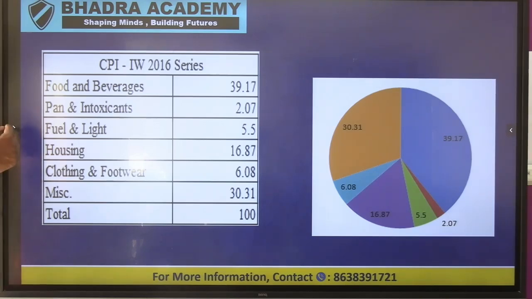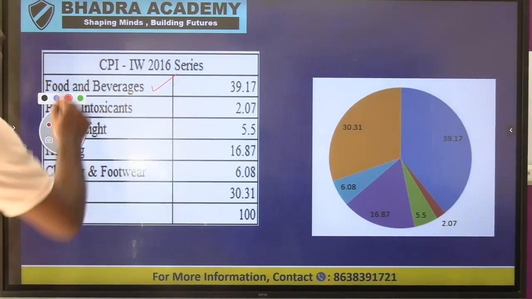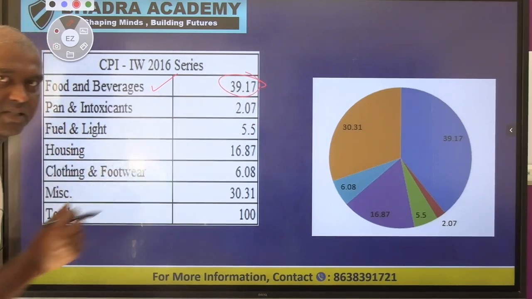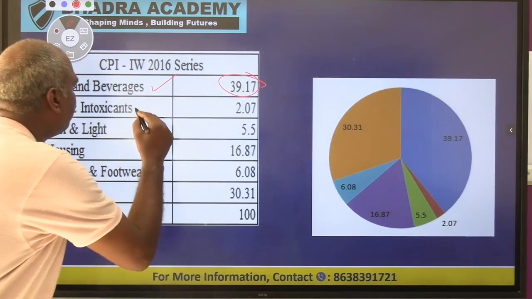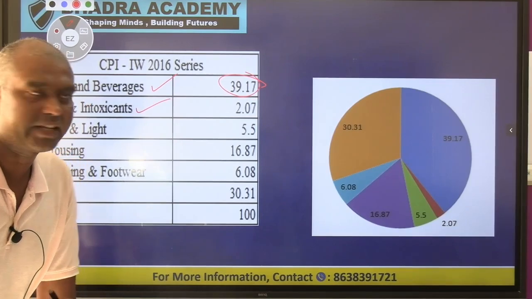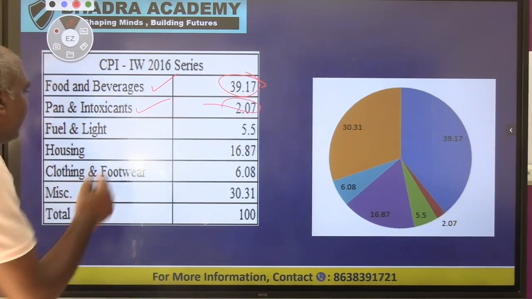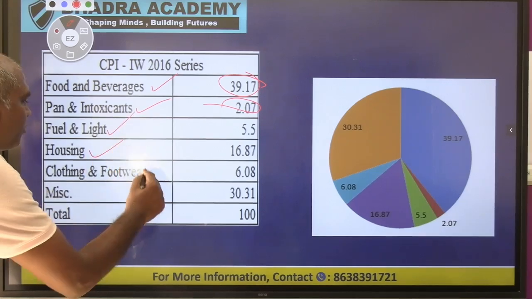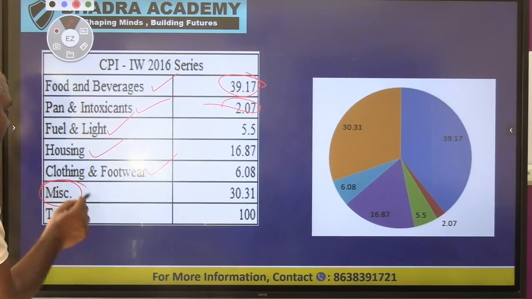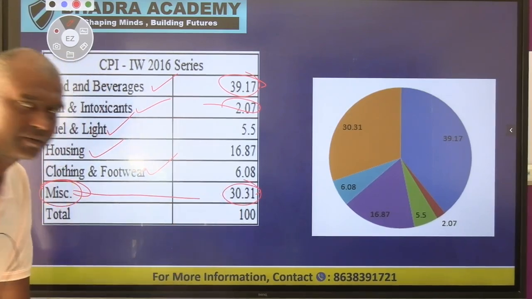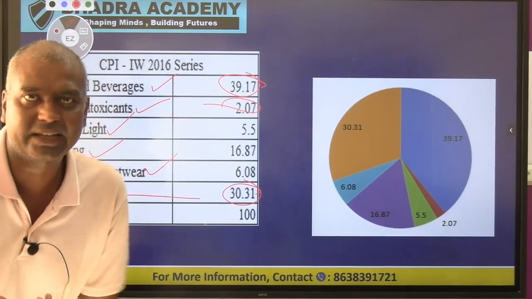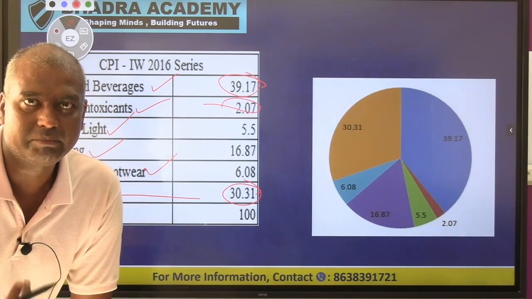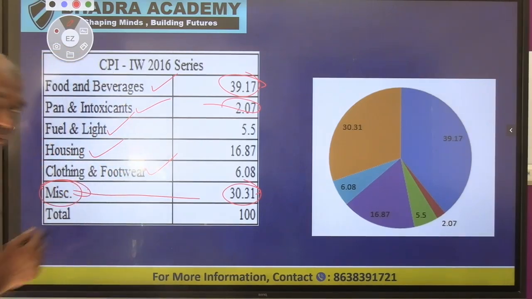You have the first one, food and beverages, which has the maximum weight, followed by pan, gutka, intoxicants, with very minimum weight. Then we have fuel, light, housing, clothing, footwear. Miscellaneous refers to various services, like healthcare, education, medicine, all this will come under miscellaneous.